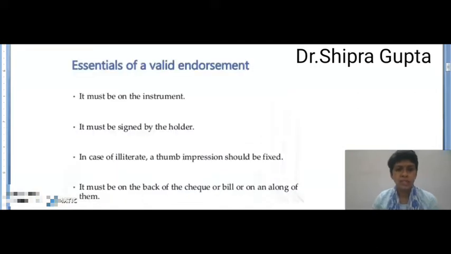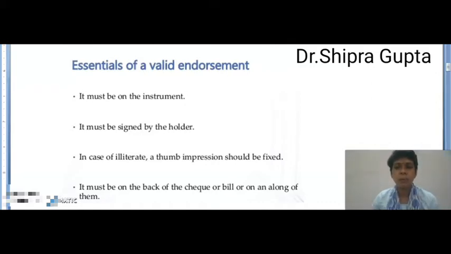Now, what are the essentials of a valid endorsement? There are some conditions that should be verified for a valid endorsement. Number one, it must be on the instrument. It must be signed by the holder. This is mandatory, and in the case of an illiterate person, a thumb impression should be fixed.